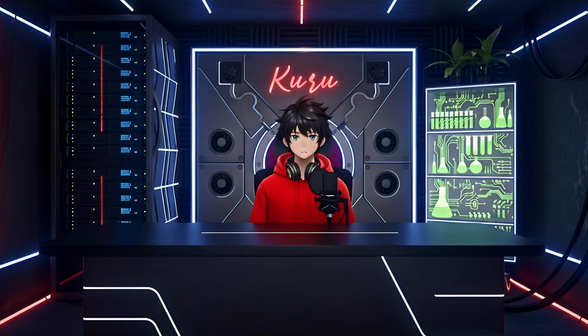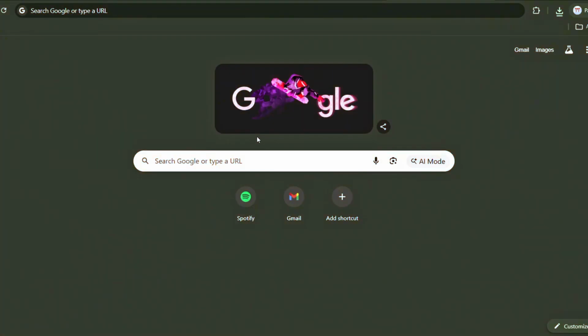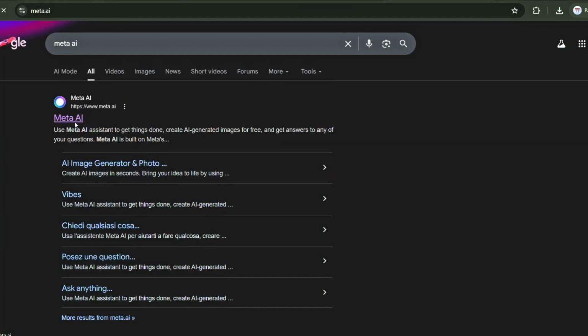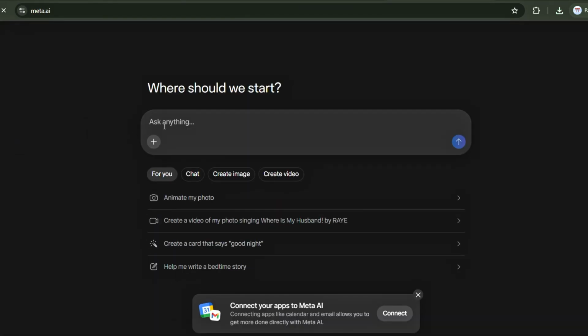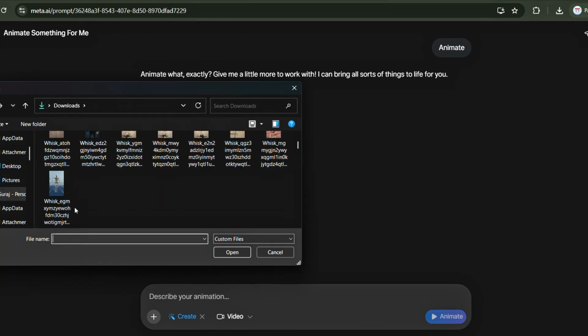With all your images downloaded, it's time for the final transformation. Open your browser and search for Meta AI, then click on the official link. Once the dashboard appears, locate the Ask Anything field and type Animate. Now click the plus icon, tap Create, then select Image. You'll see an option to switch formats. Choose Video instead. Time to bring Scene 1 to life.